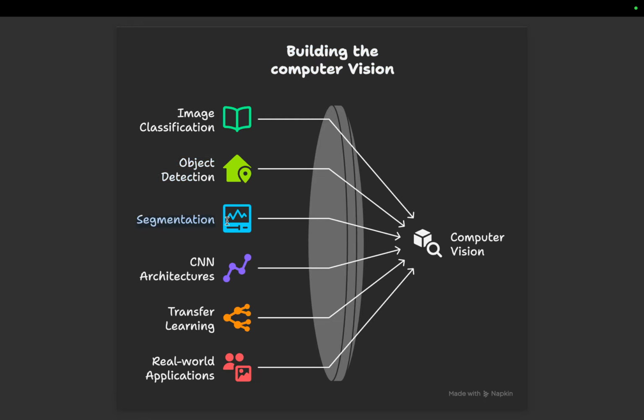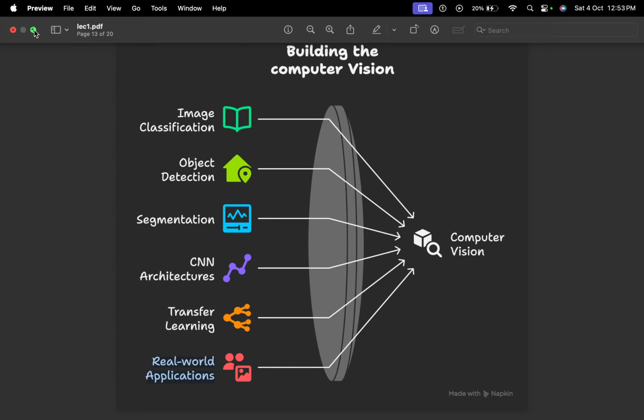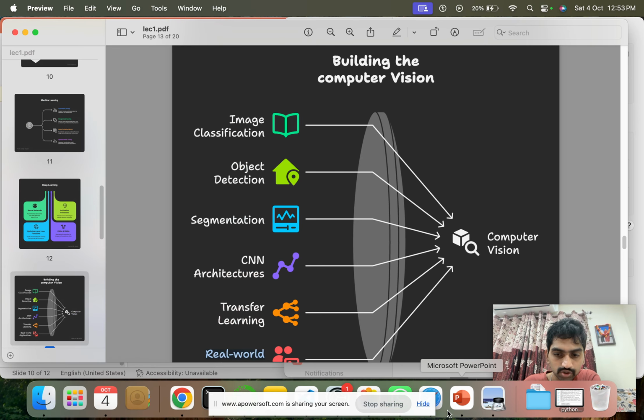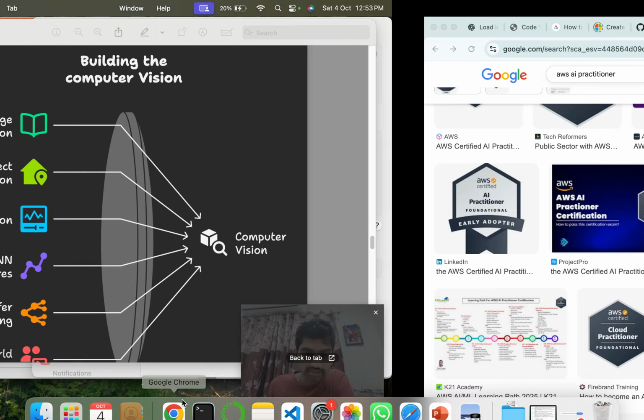Then we'll do object segmentation, how we are able to do segmentation. For this we should know deep learning, like the YOLO concepts, which we're going to study in detail. Then we'll try to merge CNN with computer vision. Then what transfer learning is, and what the real world applications are. We'll do one project where we'll do number plate detection, and we'll also deploy that in Streamlit. I will show you one demo for this particular project.